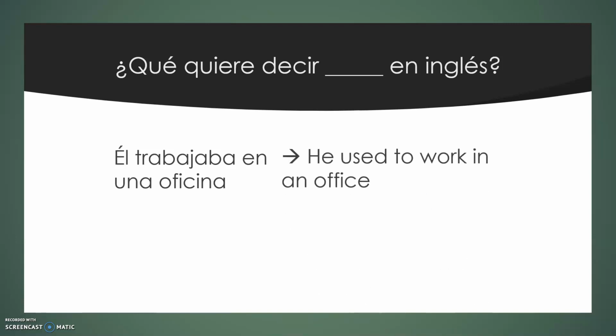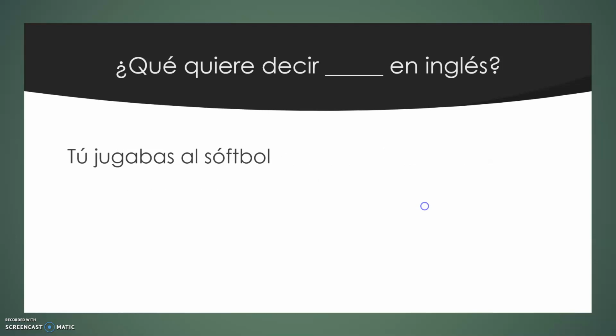In inglés, he used to work in an office, or he was working in an office. ¿Y qué quiere decir tú jugabas al softball en inglés? That means you used to play softball, but you don't anymore, or you were playing softball. That aba in the middle of the verb tells us that it used to happen.